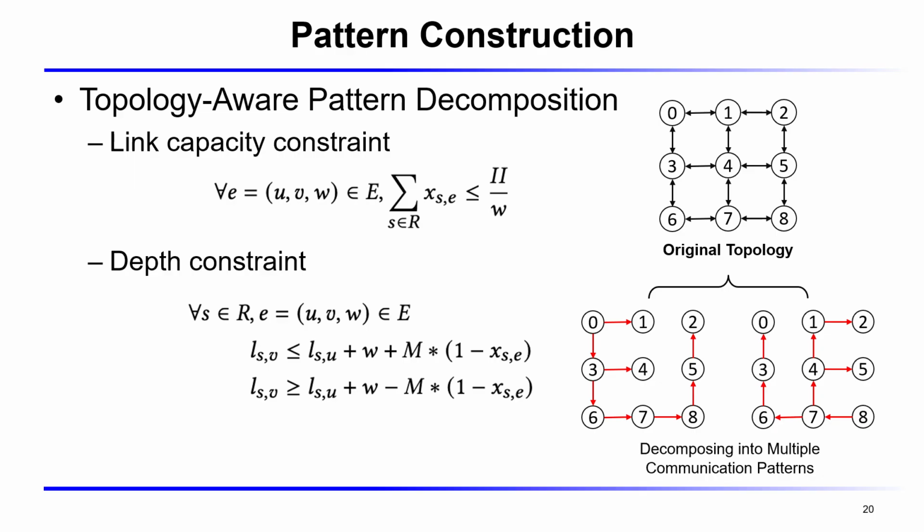If one edge UV is selected, then LSV must equal LSU plus the link delay W. A large constant M deactivates these constraints when the edge is not used. The solver minimizes the overall depth subject to all constraints, producing an optimal congestion-free communication pattern. This MILP formulation gives us provably optimal patterns for small to medium topologies.